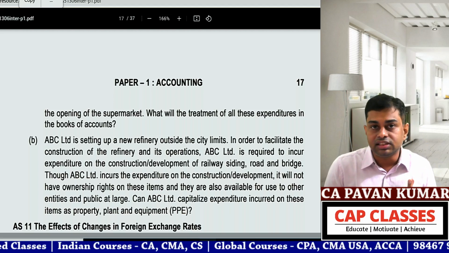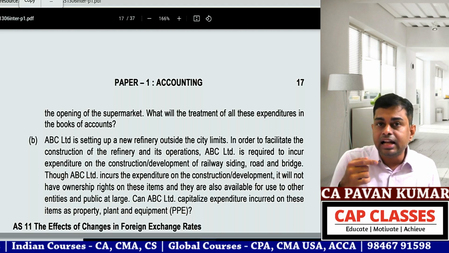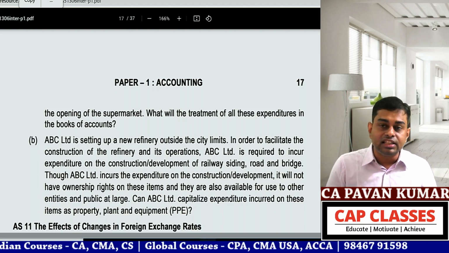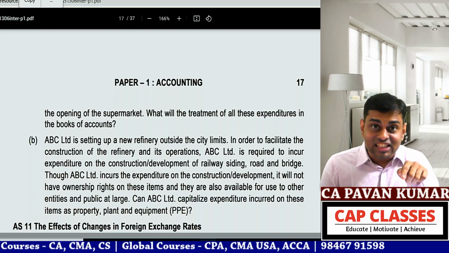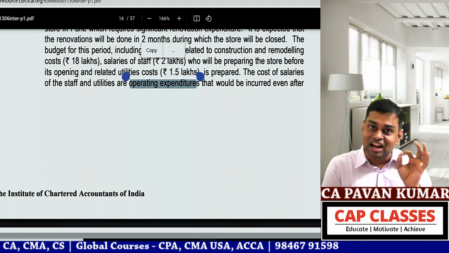Why will we capitalize this? Because it is a classroom problem or RTP problem. They are giving it like this. In the exam, if they are giving this question, they will avoid this operating expense phrase.